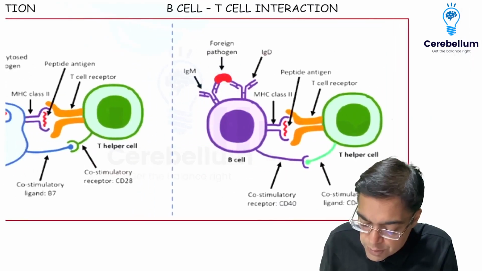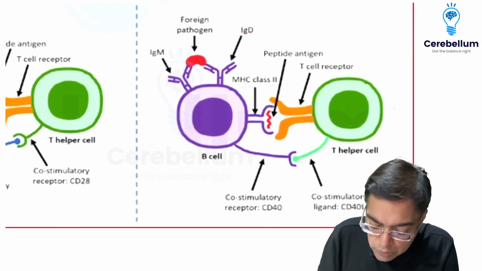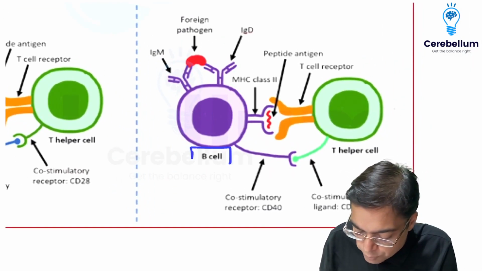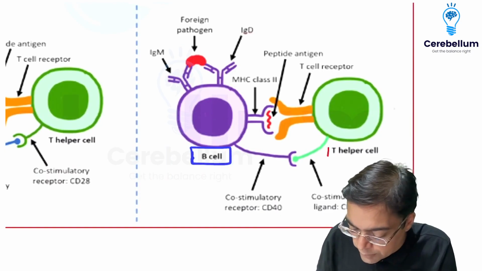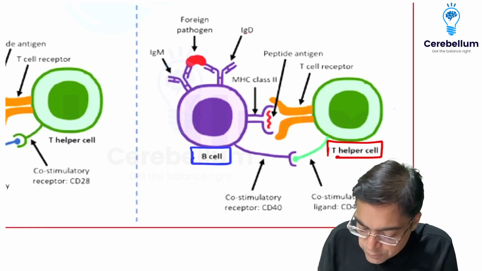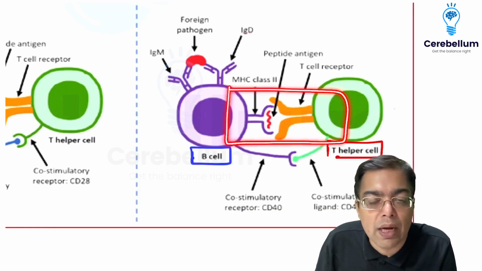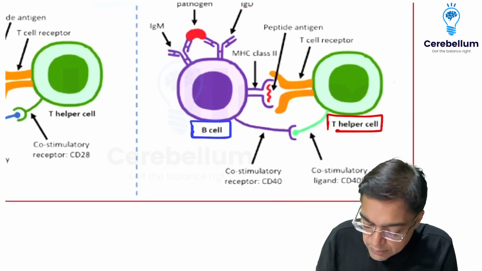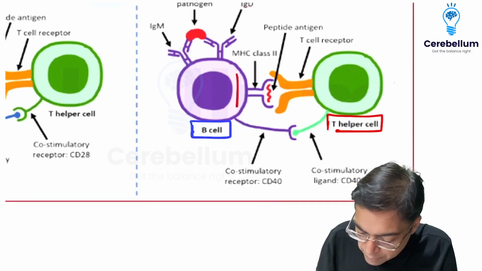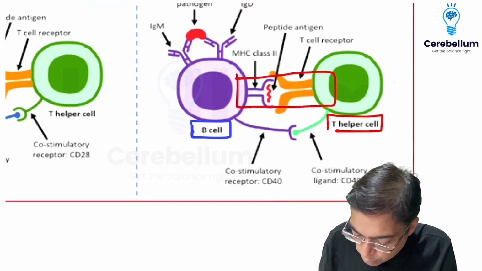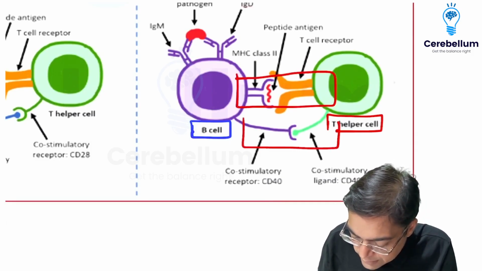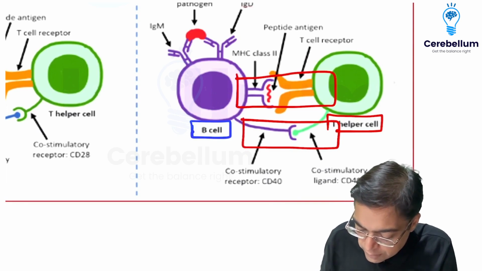Now, a special situation to consider is the example of the B cell as APC and its interaction with T cells. The first interaction, of course, is between the antigenic peptide with the MHC molecule and the T cell receptor. The second interaction we need to remember takes place between the co-stimulatory molecules CD40 and CD40L.